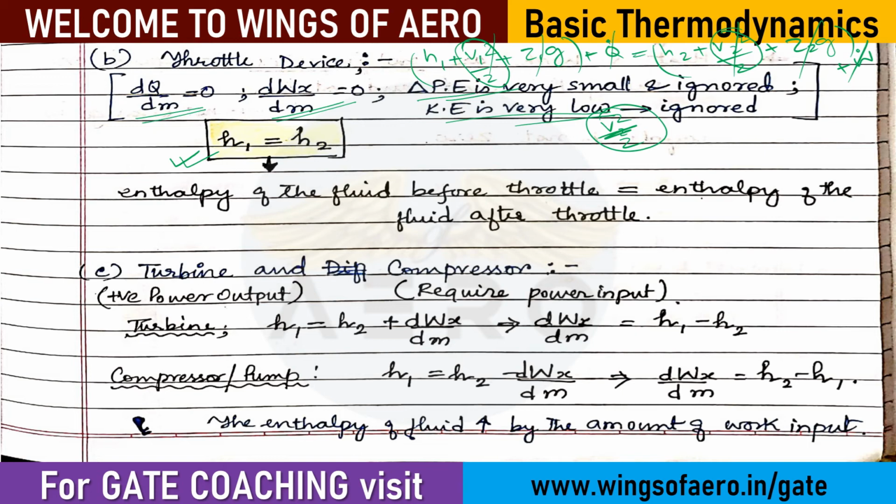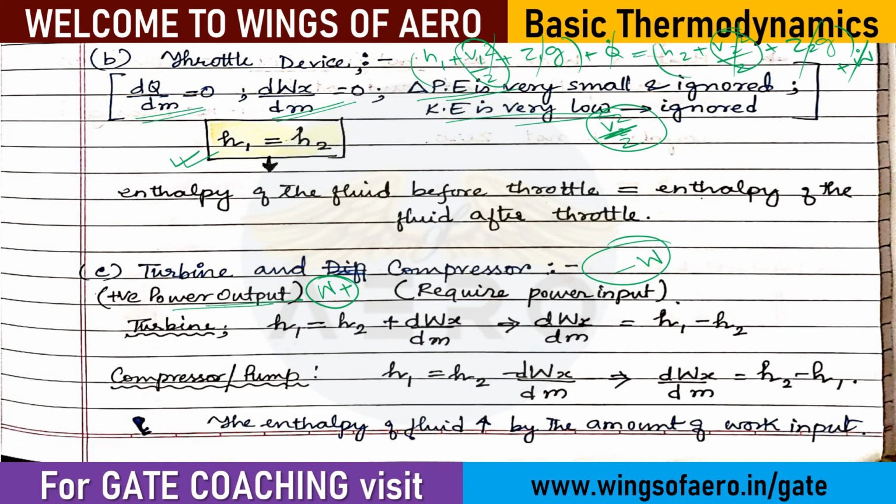Next we have the turbine and compressor. Now turbine, we know the power out, it is a power output basically, right? And what is a compressor? It requires the power input. We feed the power inside the compressor. So if we consider the work done, the work done is going to be positive for the turbine, and for the compressor it's going to be negative.